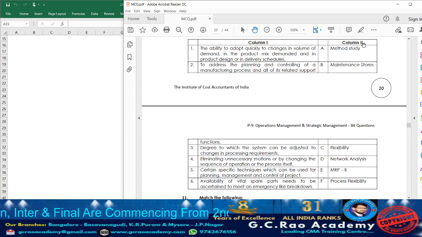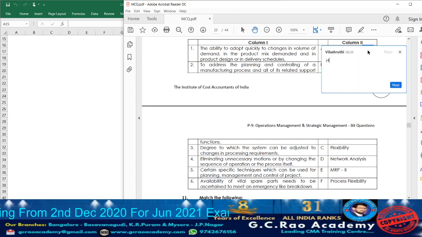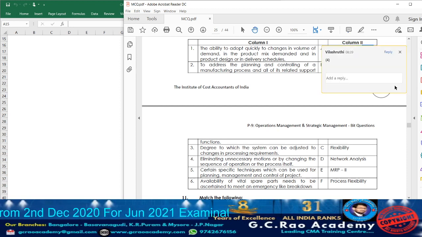Now let us match. Column 2, method study. Method study is what? It helps in eliminating unnecessary motions or by changing the sequence of operation of the process itself. So accordingly write down against method study point number 4.